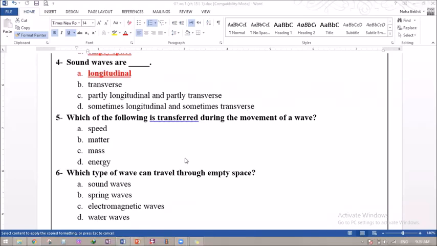Kareem, can you answer number 5? Which of the following is transferred during the movement of a wave? Speed, matter, mass, energy. Energy. Yes, energy is transferred by the wave, but the matter is not.